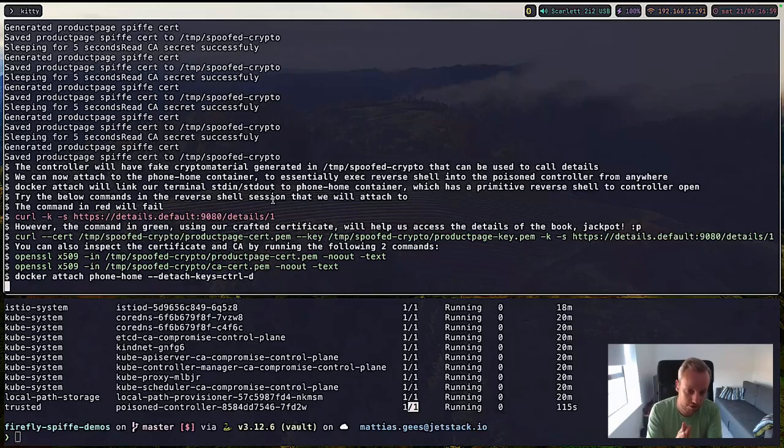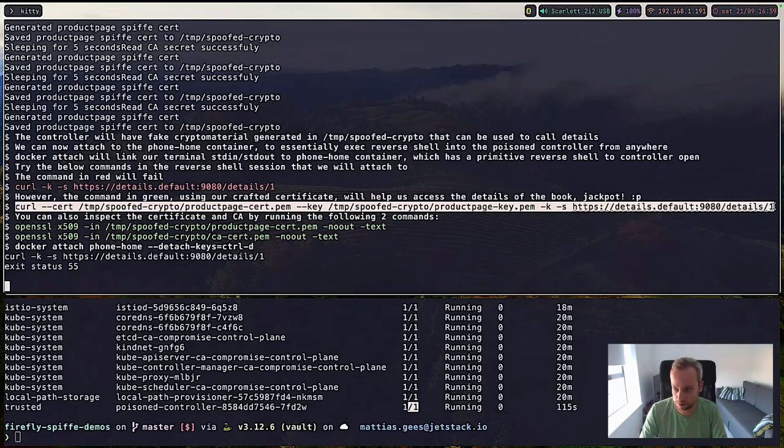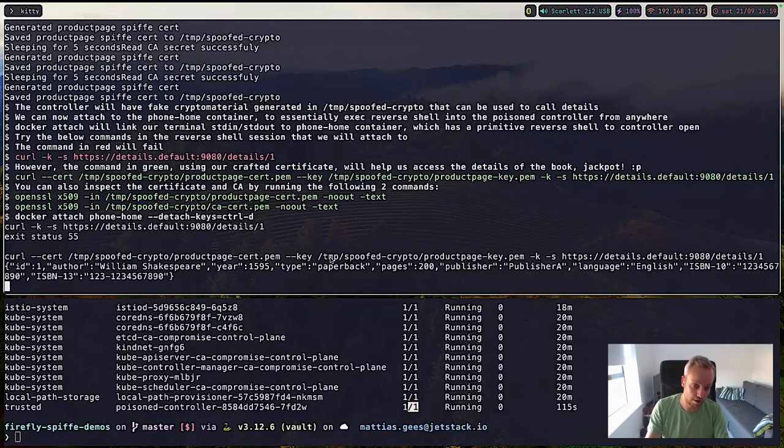So now I'm Docker attaching to my phone home one, and this has opened the connection to the poison controller. So when I copy this curl command, you will see I get an access status 55. And this is because I haven't given it the identity of my product page. And it's failing because that's the service mesh doing its work and enforcing that everything is mTLS. But when I do a curl and I set the product page cert that I have generated thanks to my poison controller and thanks to having access to the CA, and then connect to the details one, it's giving me back all of its data.